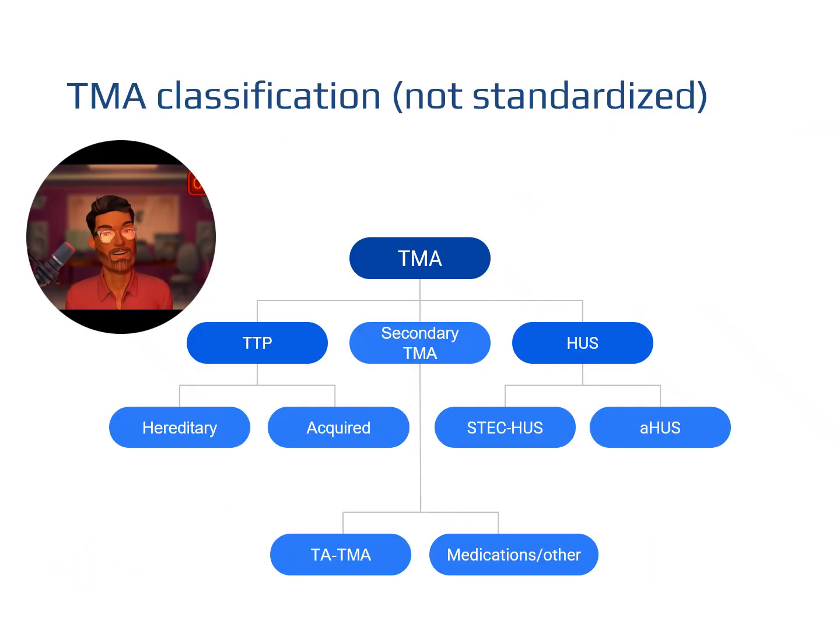From a classification standpoint, there's really no standardized TMA classification. What is primary? What is secondary? But here's one schema you can think of, where again, TMA is the features of hemolytic anemia, thrombocytopenia, and kidney injury. And the causes are something like TTP and HUS, which could be divided into Shiga toxin HUS and atypical HUS. TTP could be hereditary or acquired. And secondary TMA, like we talked about, transplant-associated TMA, also includes certain medications. Also some other conditions, such as lupus, can all be causes of TMA.